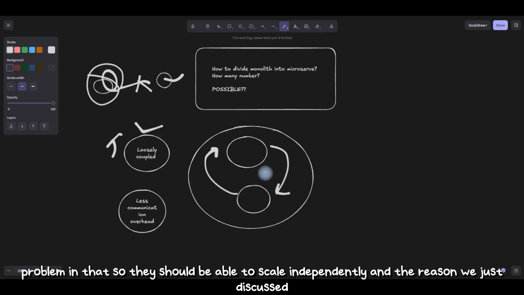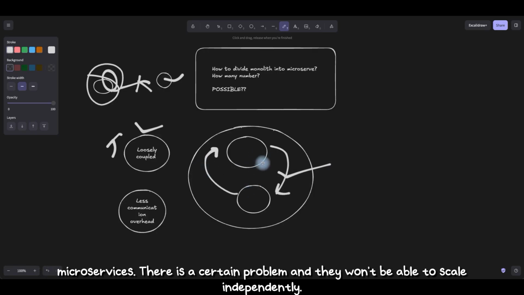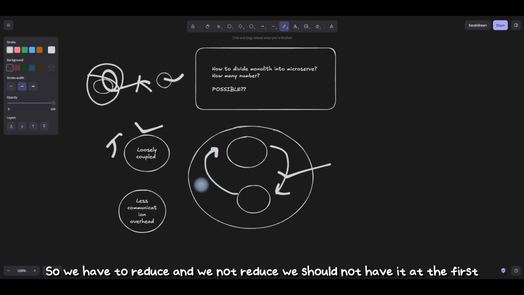And the reason, as we just discussed, is that if they are talking with each other, there is a lot of communication overhead between the two microservices. There is a certain problem and they won't be able to scale independently. So we have to reduce it, and we should not have it in the first place.